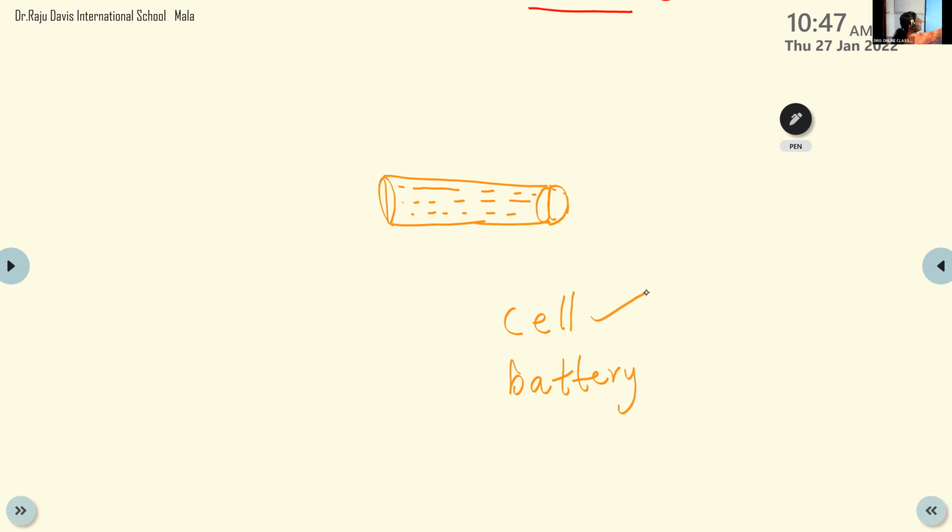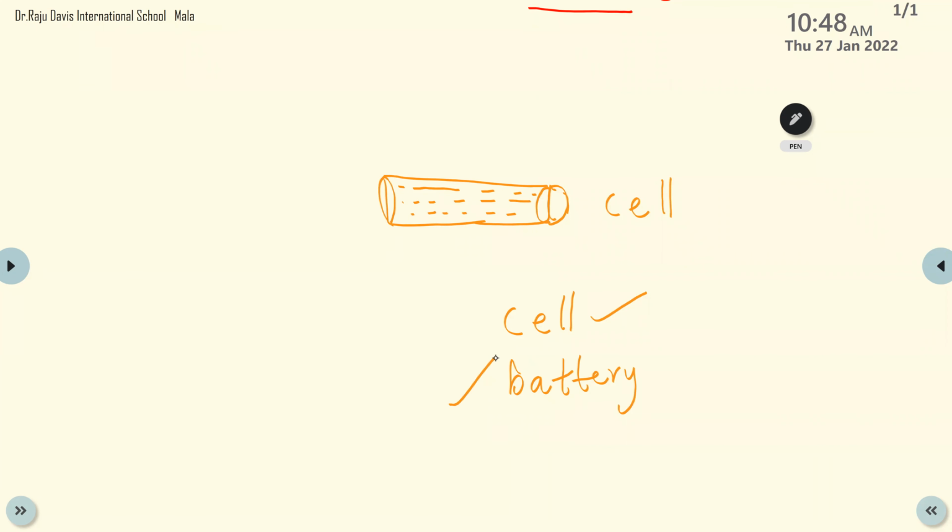What is meant by a cell? If you take a single one, that is a cell. So it is known as a cell. But when we take more than one, that time only it is a battery. Clear? When we take a single one only, that is a cell. But when we take more than one of this type of cell, that time it will be a battery.